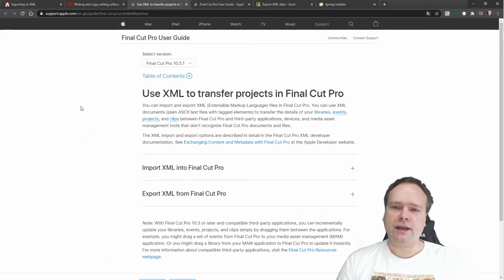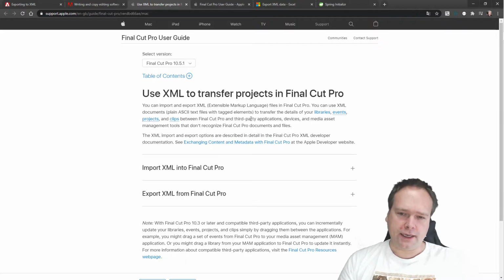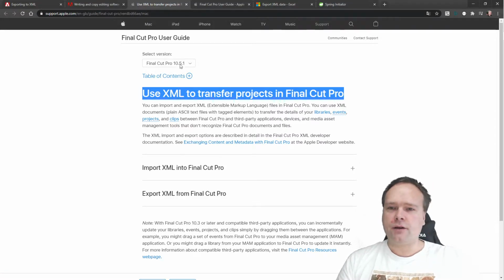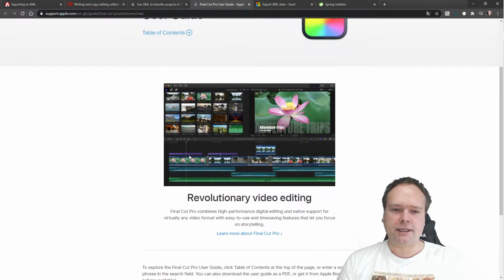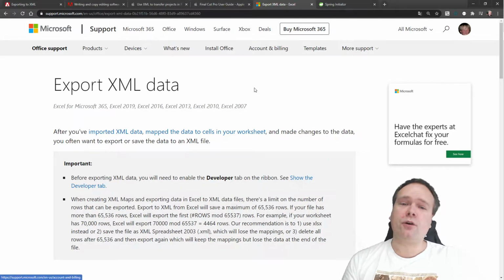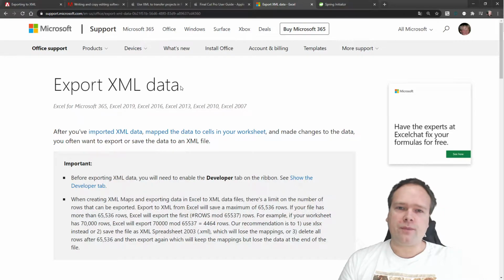Then we have another product right here, Final Cut Pro, which is an editor program for Mac. Again, it uses XML to transfer projects in Final Cut Pro. And here's the explanation, if you're not familiar with this piece of software: it's a video editing program. Then we have Excel. Of course, you can import and export XML data to and from Excel.